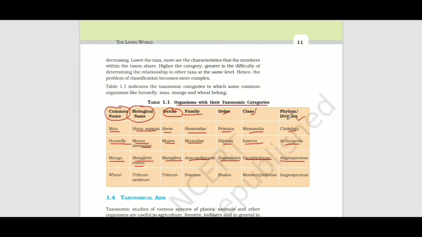Now we come to wheat. Triticum aestivum. Triticum is the genus name and aestivum is the species name.